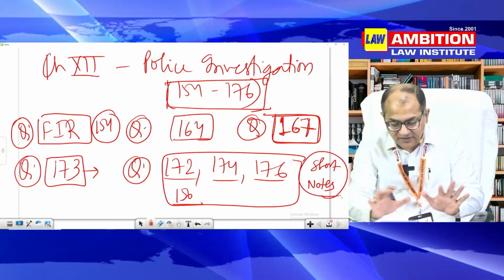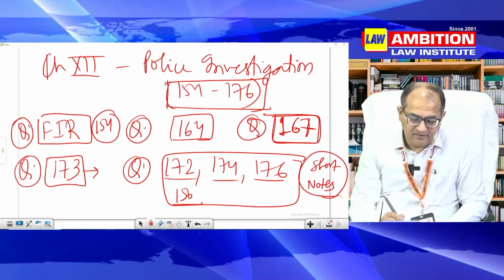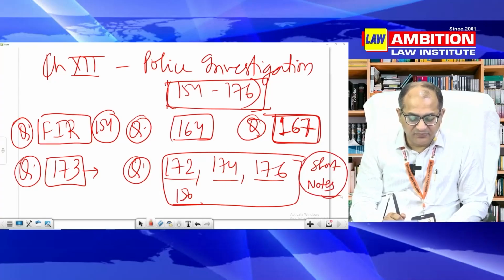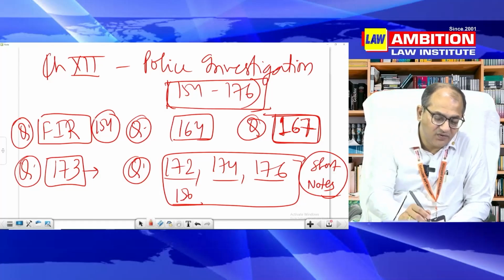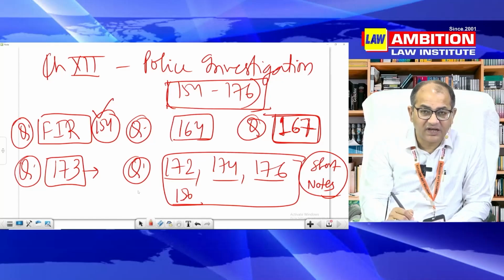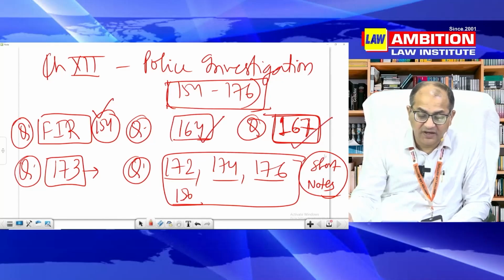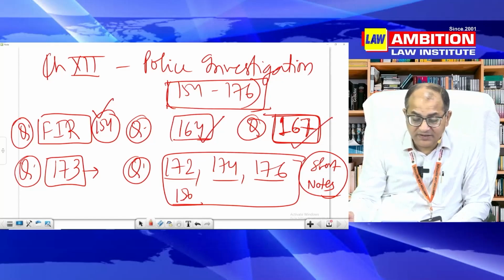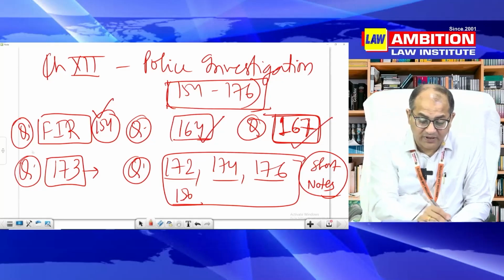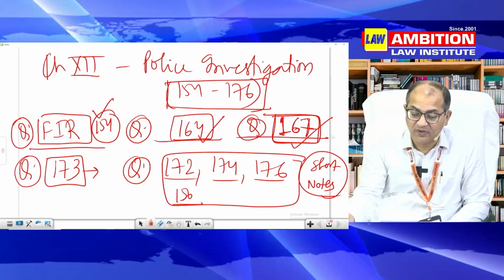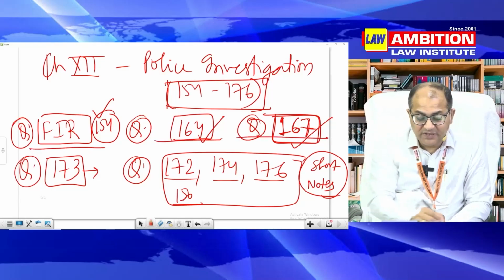Now, when you read these things in great detail, obviously, I will suggest all the students and even the teachers that if you are reading this police investigation, you are required to devote enormous time on 154, 164, 167, and this will consume one separate lecture on each topic like this: 154, 164, 167, and obviously 173.